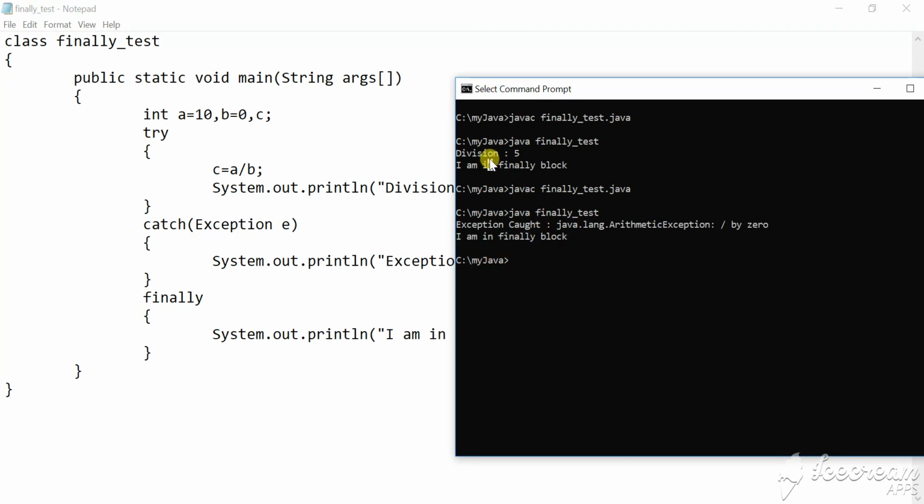See the output of the earlier program when the exception doesn't occur, it also prints I am in finally block. This means that whether the exception occurred or not, the finally block is executed.